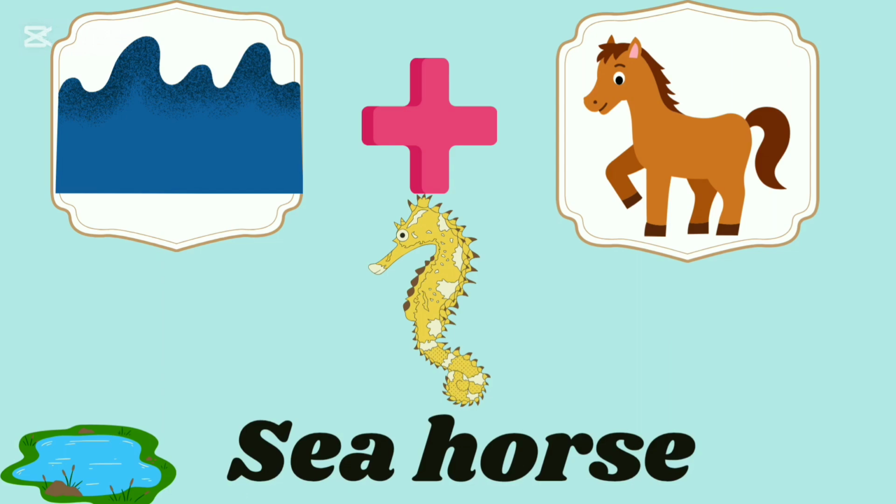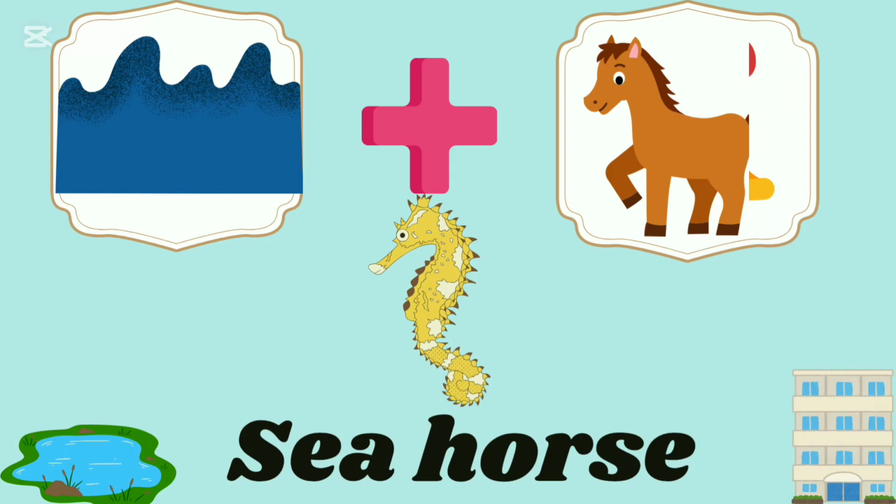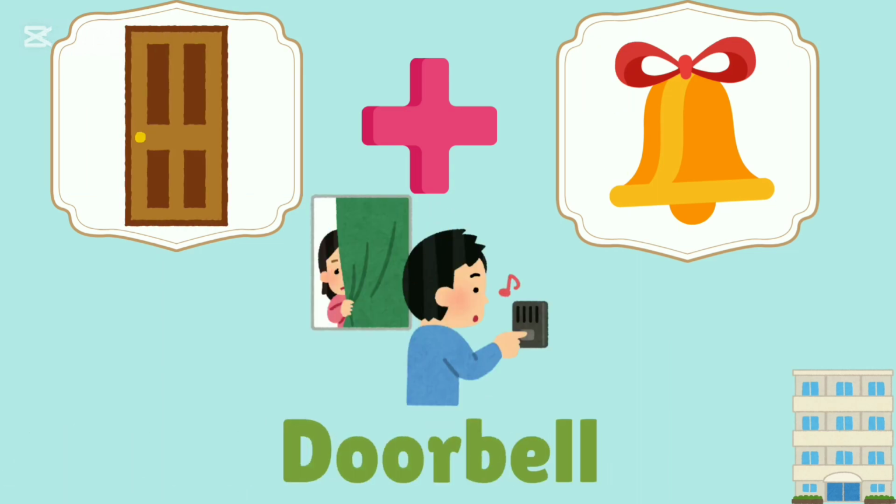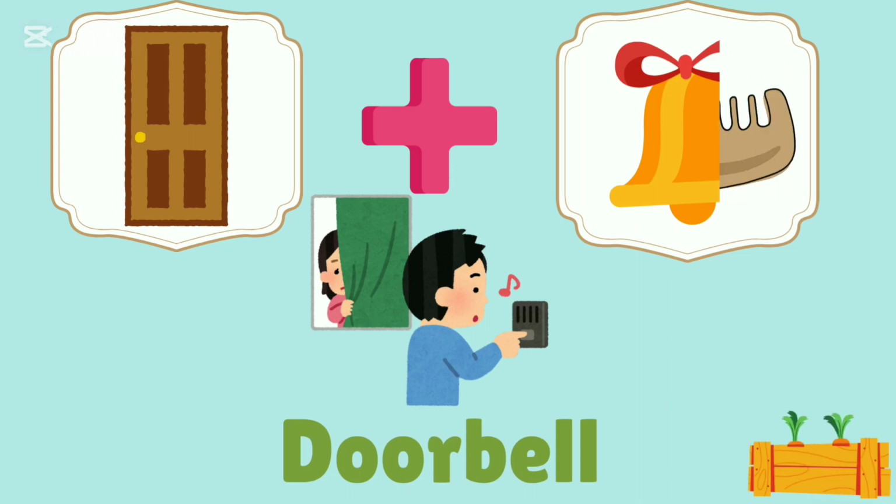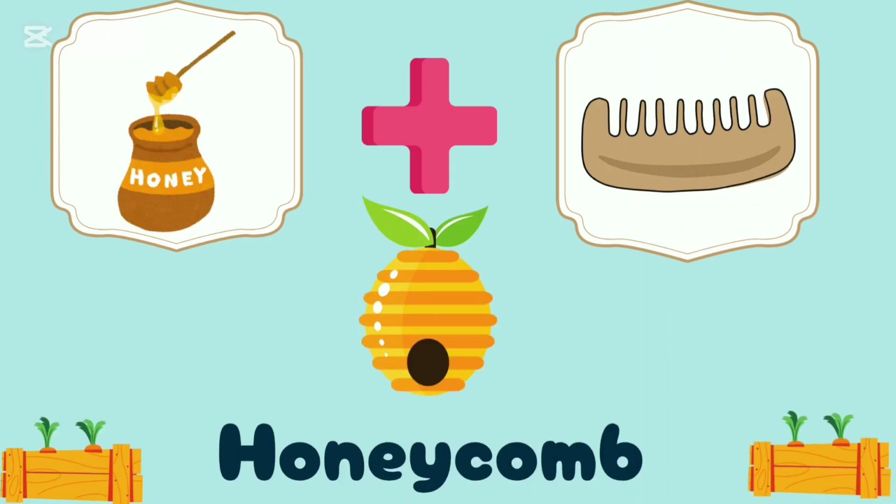Sea and horse, seahorse. The compound word is seahorse. Door and bell, doorbell. The compound word is doorbell. Honey and comb, honeycomb. The compound word is honeycomb.